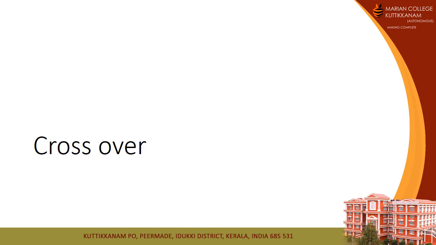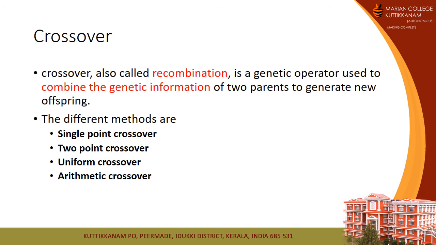Then the next operation is crossover. Crossover, also known as recombination, is a genetic operation used to combine the genetic information of 2 parents to generate a new offspring. There are different methods. One is single point crossover, second is 2-point crossover, third is uniform crossover, fourth is arithmetic crossover.